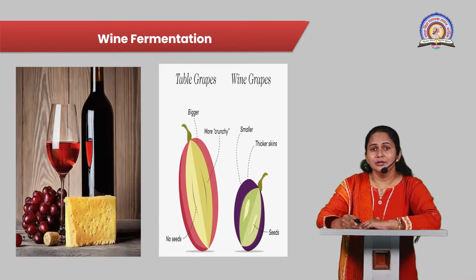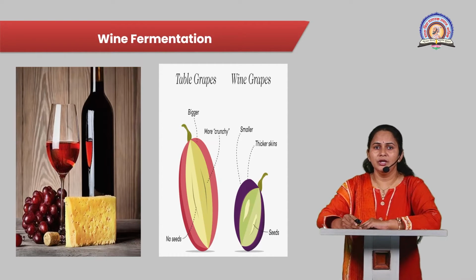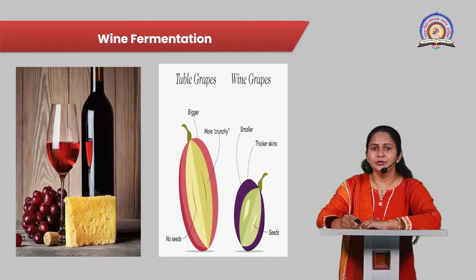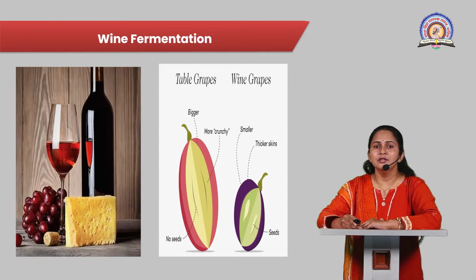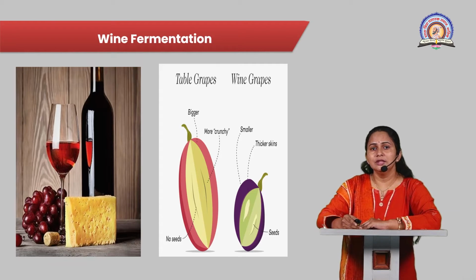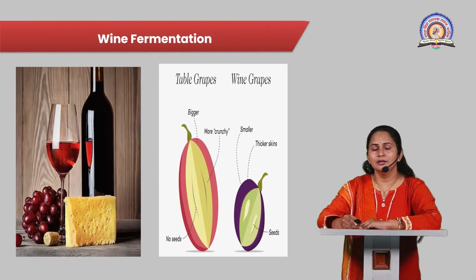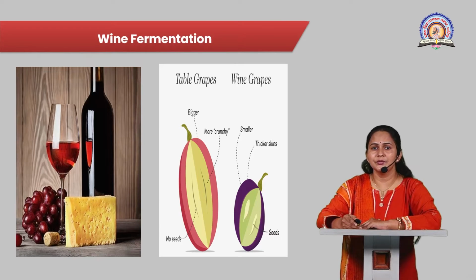So different varieties of grapes are used for the process of wine making. These wine grapes slightly differ from the table grapes. Wine grapes are smaller in size than table grapes. They have thicker skin as compared to table grapes, and have seeds and more sugar concentration than that of the table grapes.